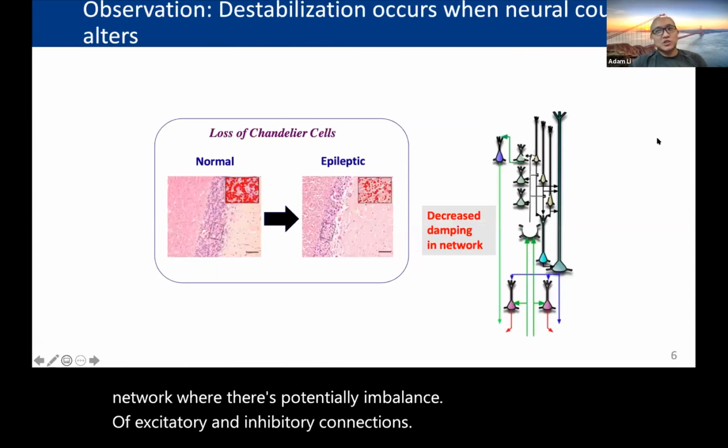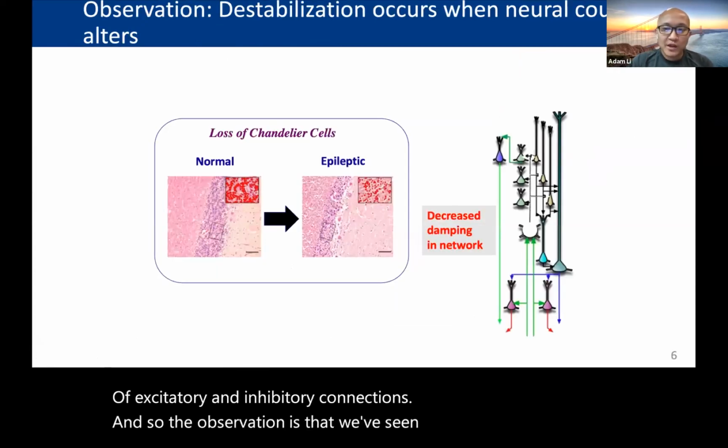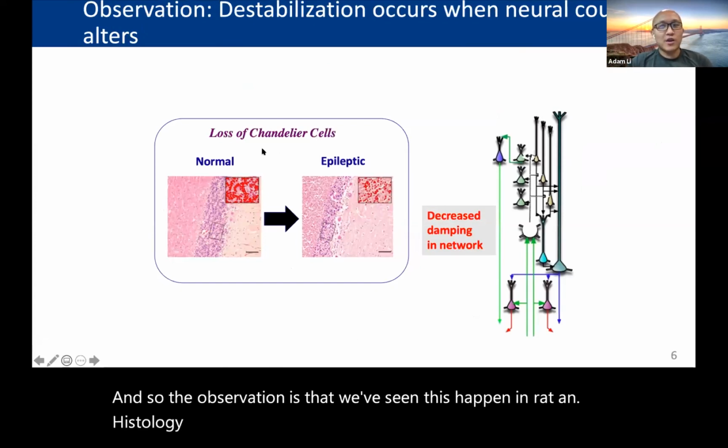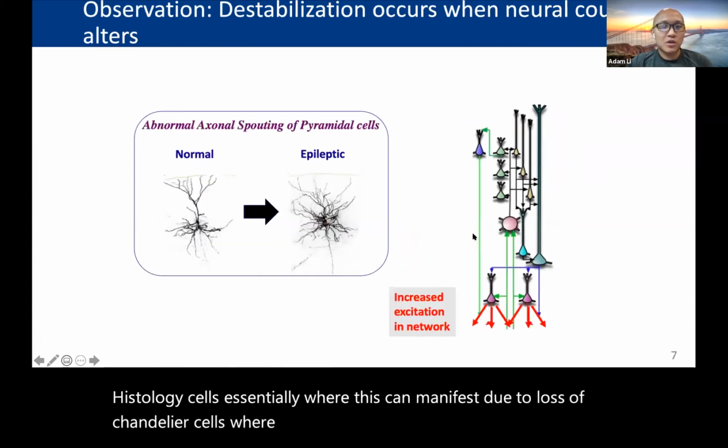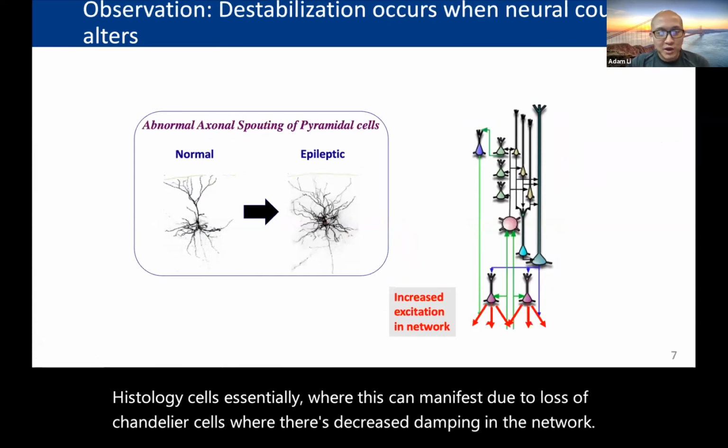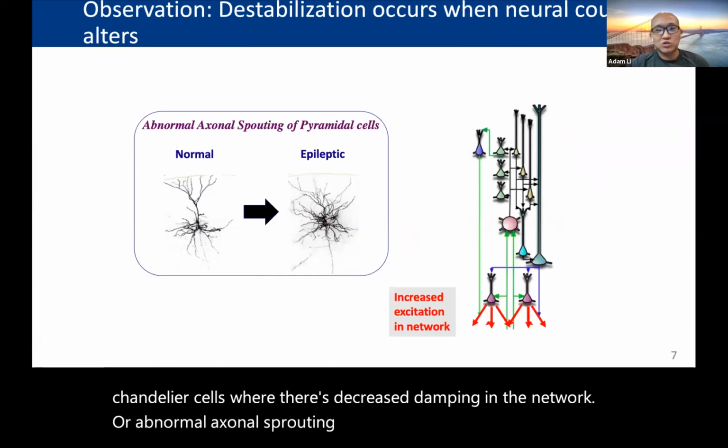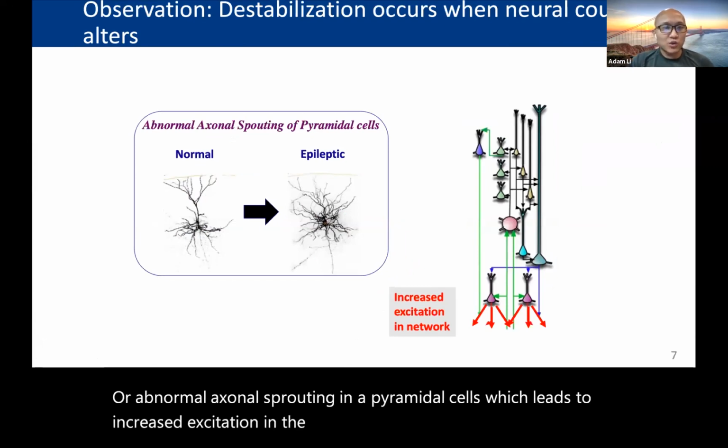The observation is that we've seen this happen in rat and histology cells, where this can manifest due to loss of chandelier cells, where there's decreased damping in the network, or abnormal axonal sprouting of pyramidal cells, which leads to increased excitation in the network. And so we want to model this using computational methods.